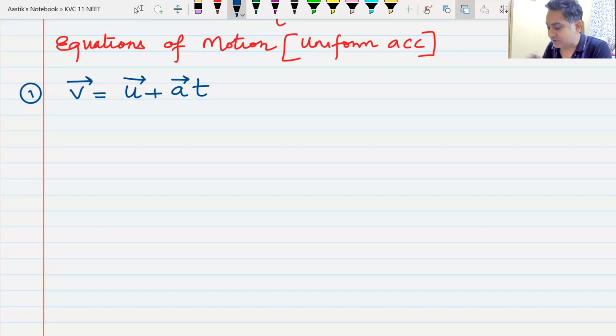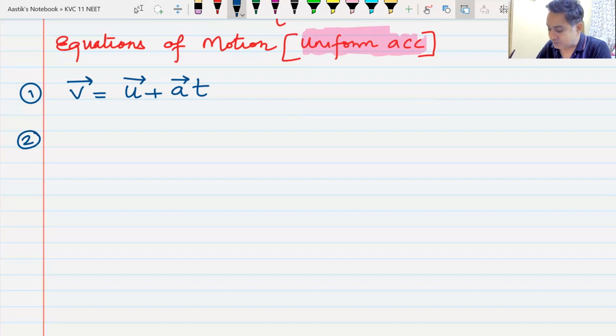v is equal to u plus at. Remember, this equation is only valid when the acceleration is uniform. Do we remember this? Do we understand this? That is the first equation of motion.